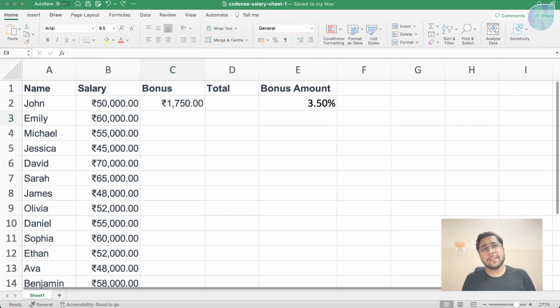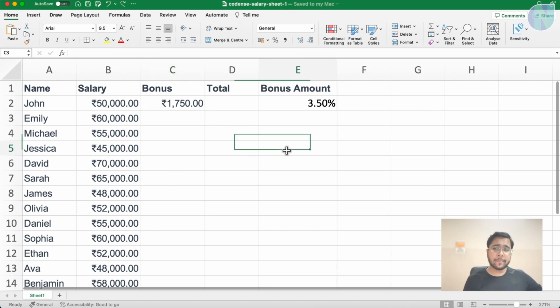Now, we will see something about Excel formatting. How can you format your data here? Now, you can sort the data. What do you mean by sorting? So let me give you an example.